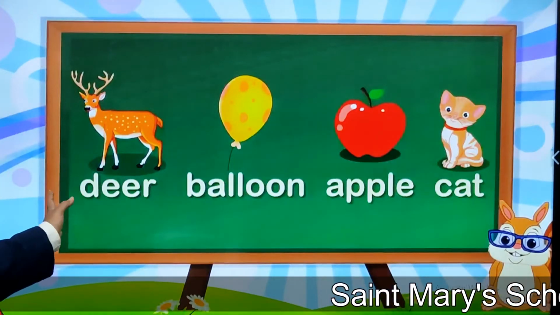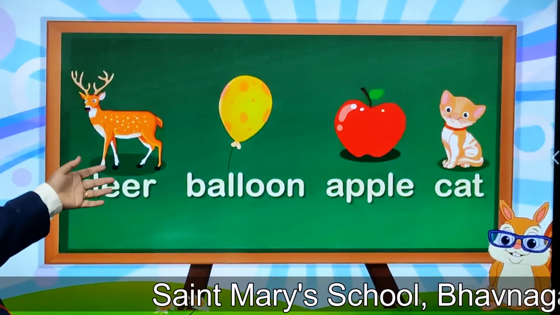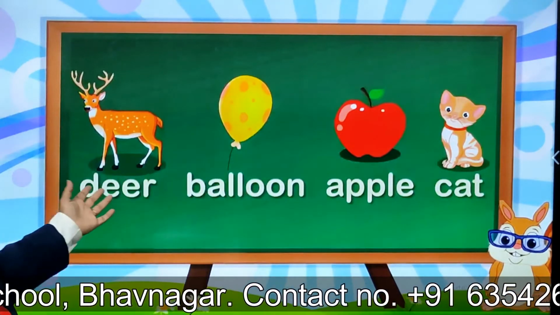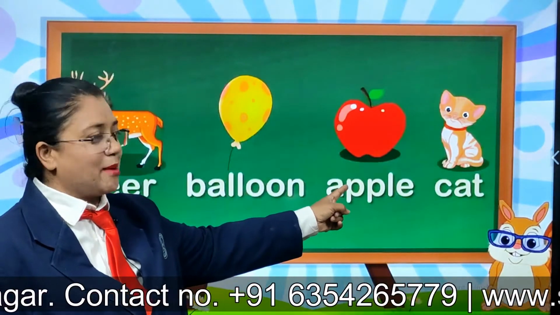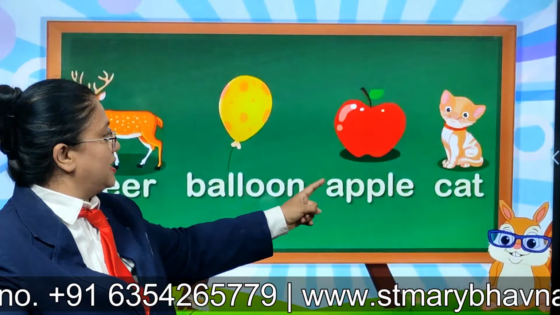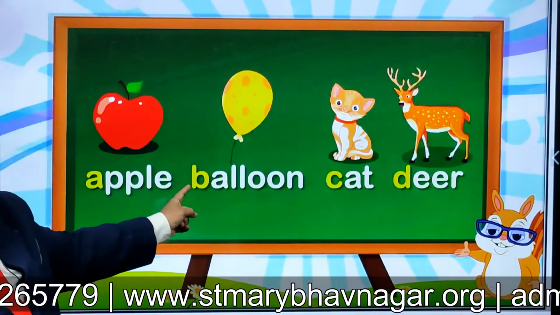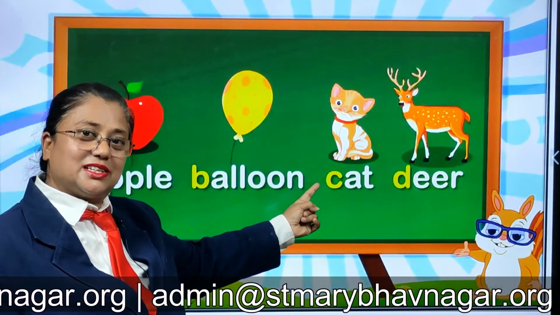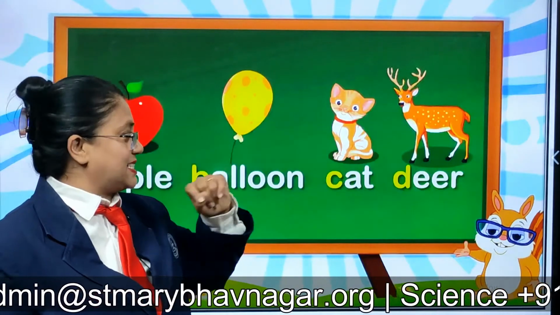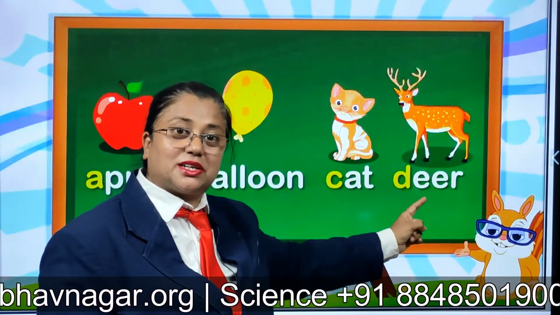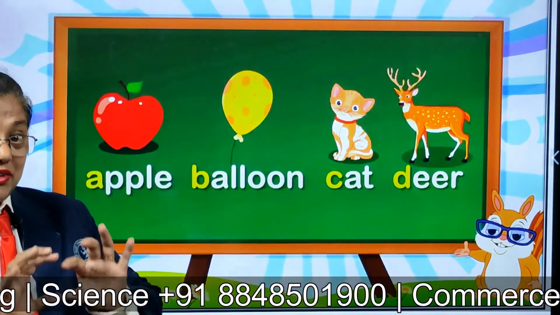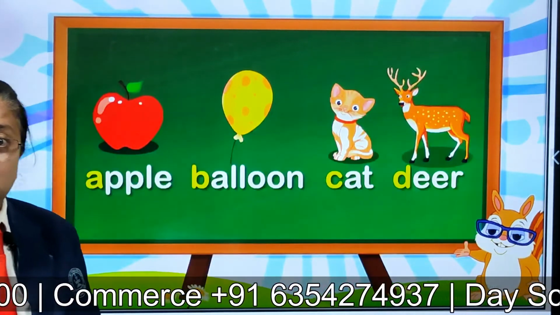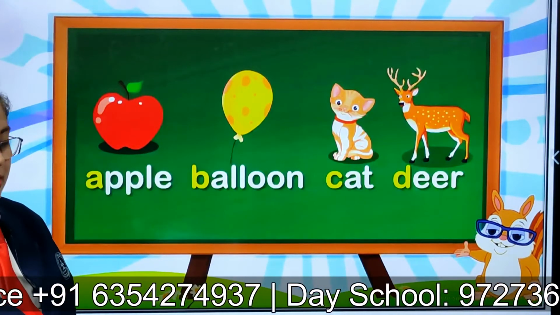Let's see here. A, B, C, D. Can you see these pictures? Deer, balloon, apple and cat. Can you see A? Where is A? Any word starting with A? Yes, apple. Right? So the first word will come apple and the second will be B for balloon. The third letter is C. So there is a word from C. What is it? Cat. And there is a word from D also. What is it? Deer. So I hope by now everything is clear. A, B, C, D in order as per the alphabets.